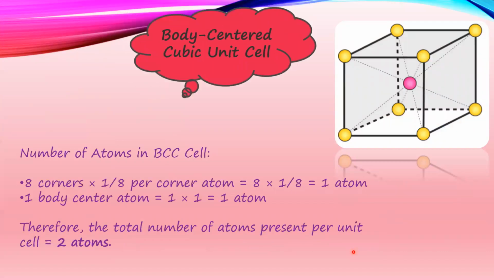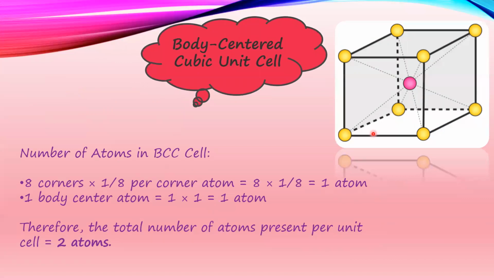Next comes the body-centered cubic unit cell. In the body-centered cubic unit cell, you can see we have 8 atoms at the corners, and body-centered means in the center of the cube, in the center of the body, one complete atom is there, which I have represented in pink color. So, the number of atoms in a body-centered cubic unit cell: 8 corners, and how much portion of the atom is present over here? 1/8. So 8 times 1/8 gives you 1 atom. And in the center of the cubic unit cell, we have 1 atom.